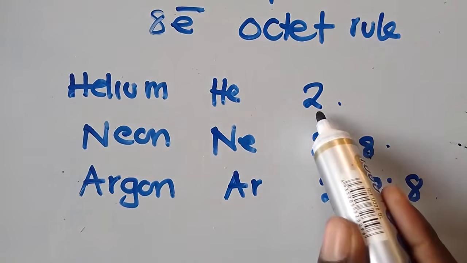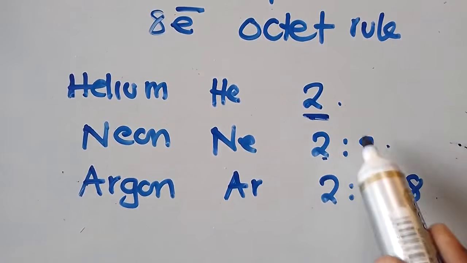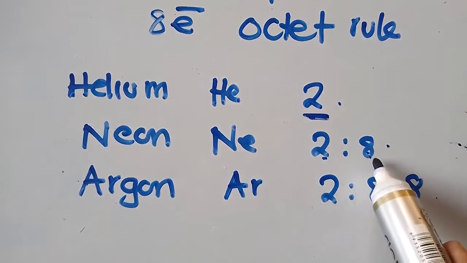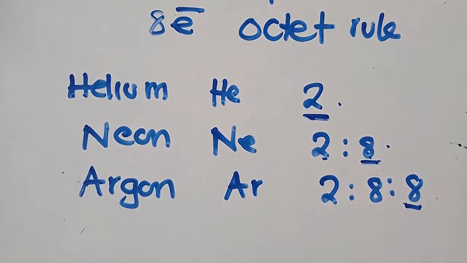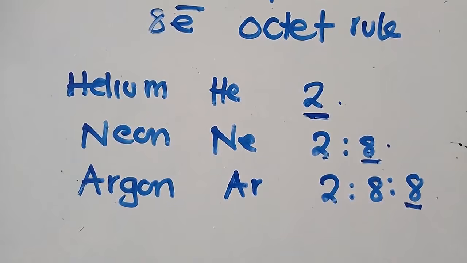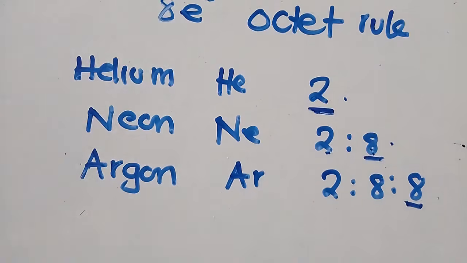As you can see, this one is 2. There's no other shell that we can put electrons into so that it can be stable. This one, they are stable just like that. So now, let us proceed and talk about our main aim, which is chemical bonding.